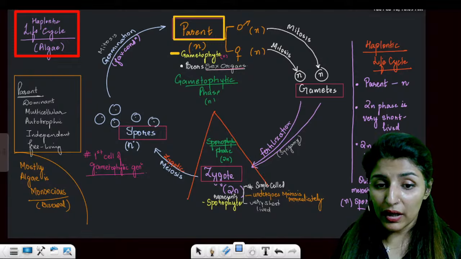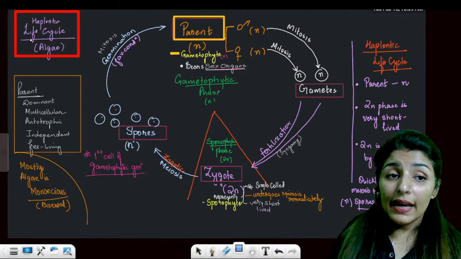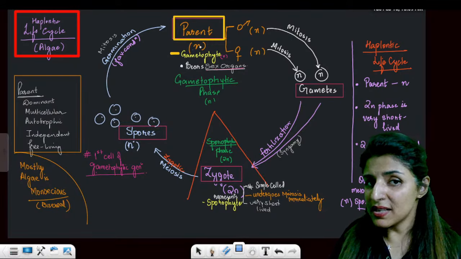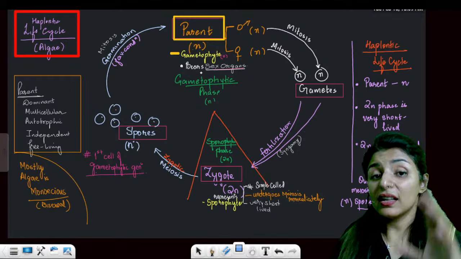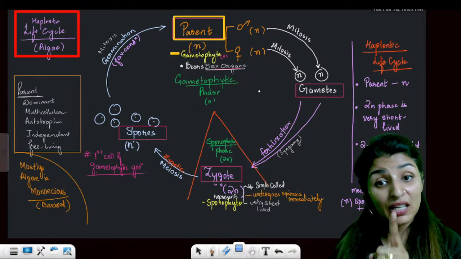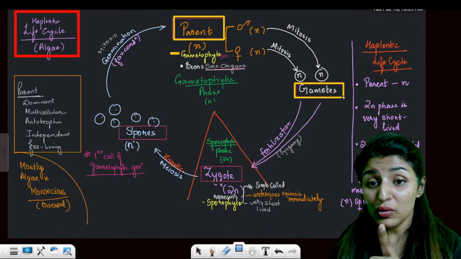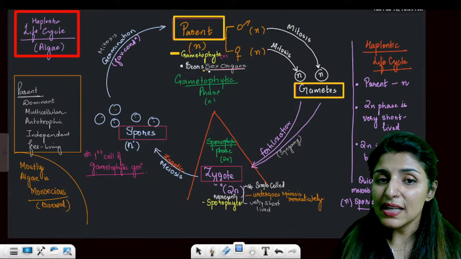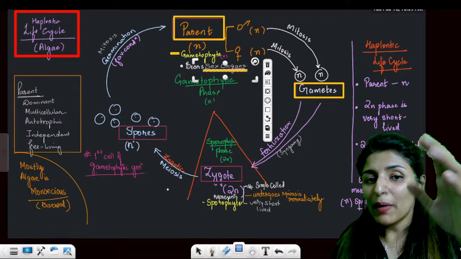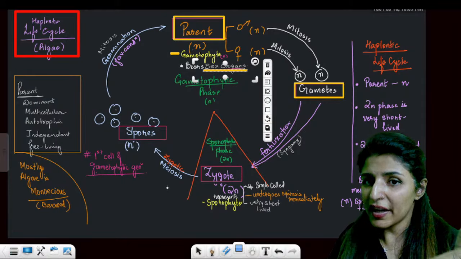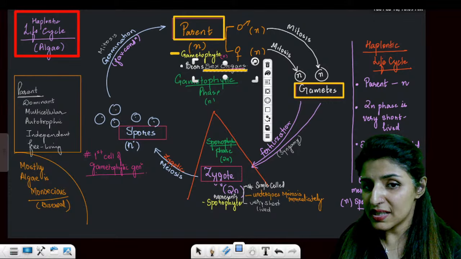Okay, now listen. In the haplontic life cycle of algae, parents are n gametophyte, and since it is a gametophyte, it is going to produce gametes, right? Who will produce gametes? Sex organs. So parents will have sex organs, being a gametophyte, because it is going to produce gametes.